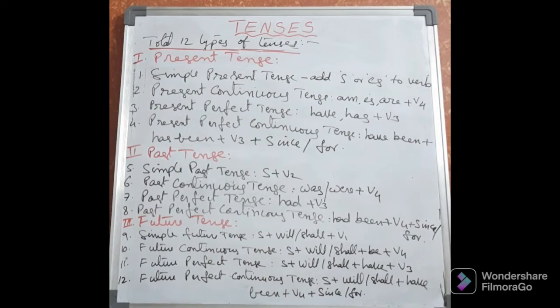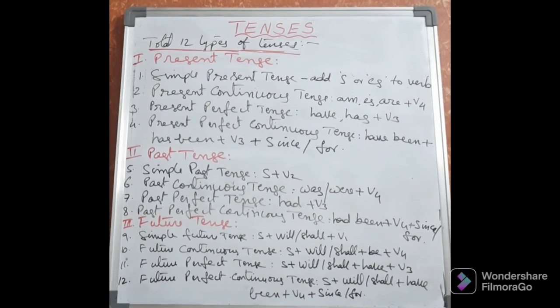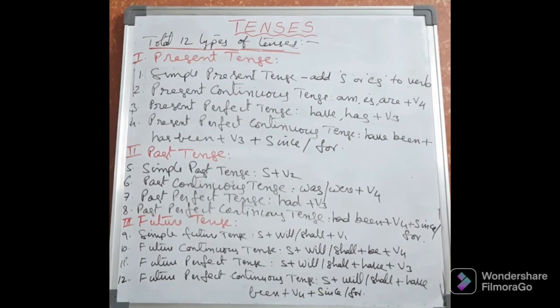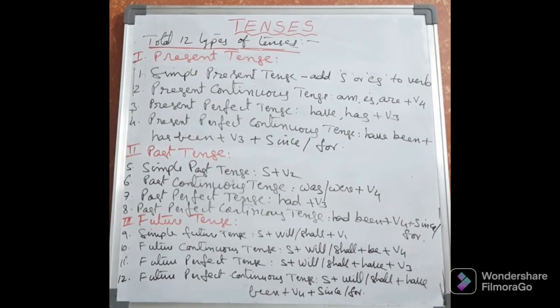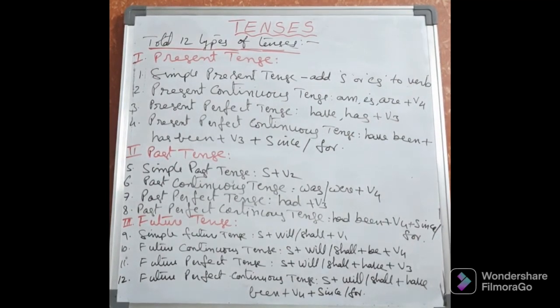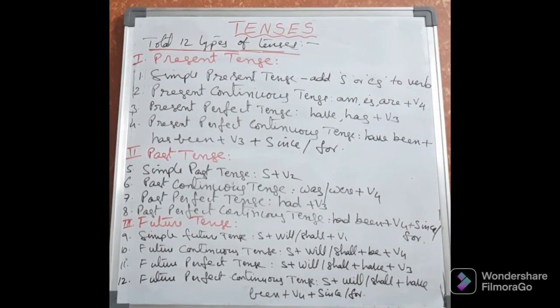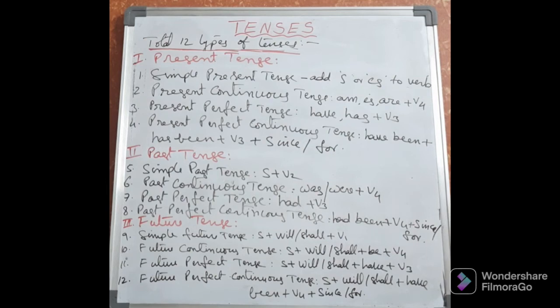Any verb is necessary. So which verb do we have to take? V1, V2, V3, V4. That one we have to decide. So in perfect tense, always we have to take V3. In present perfect also, past perfect also, future perfect also, always we have to take V3. And in continuous tense, always we have to take V4.